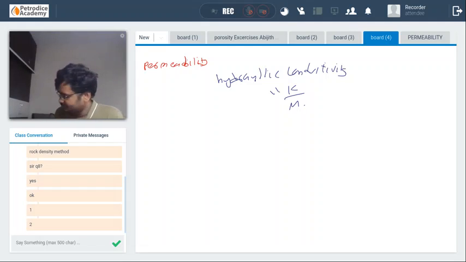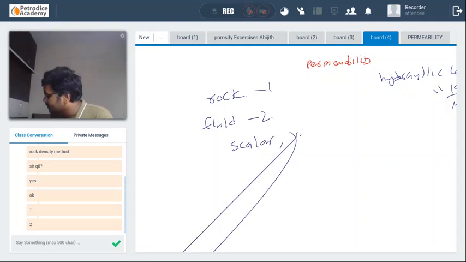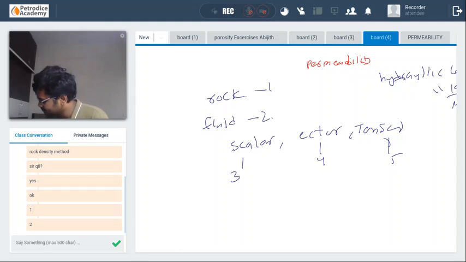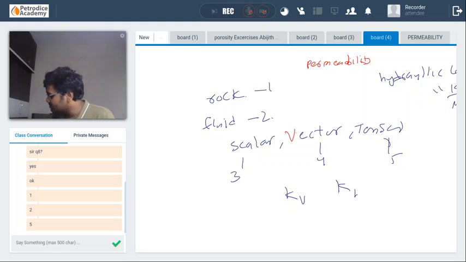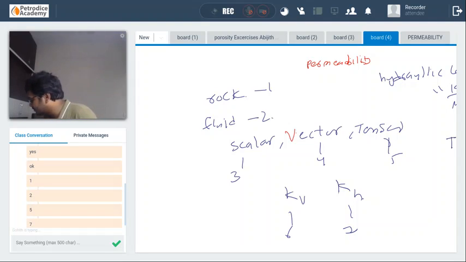Okay. Next, permeability is a scalar, vector or tensor. Which is it, guys? Scalar, vector or tensor. It is a tensor. Okay, and you need to remember that between the vertical and the horizontal permeability, which is the largest one? Horizontal permeability is the largest one.